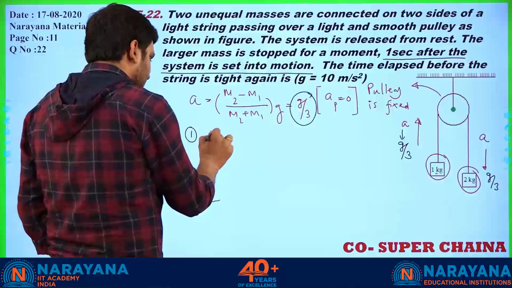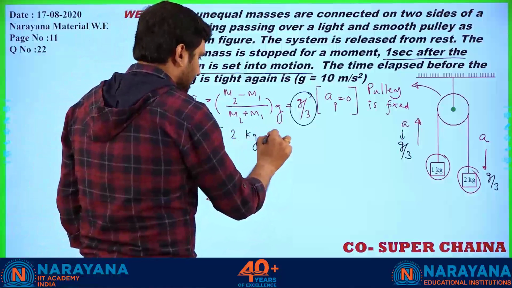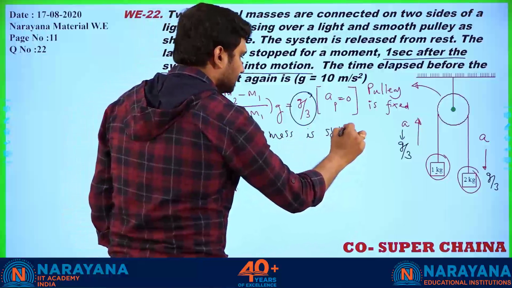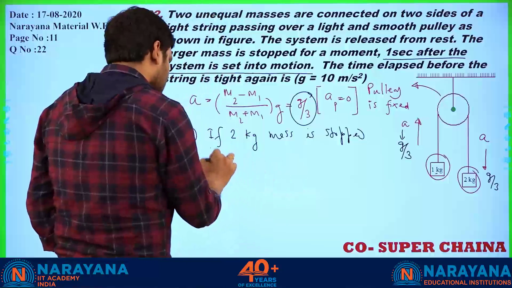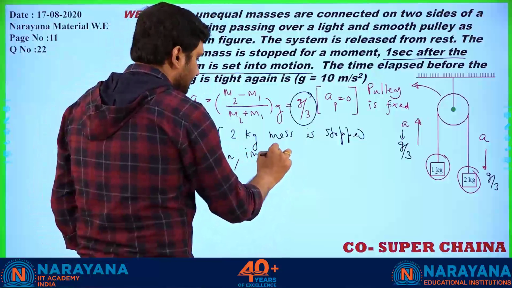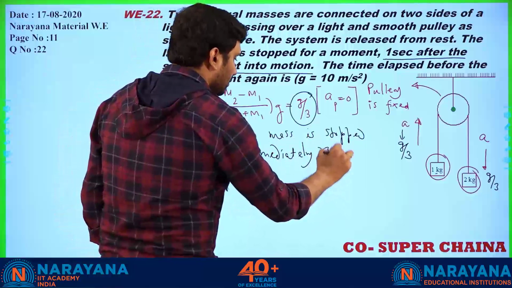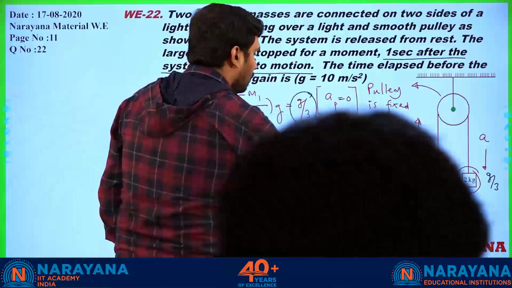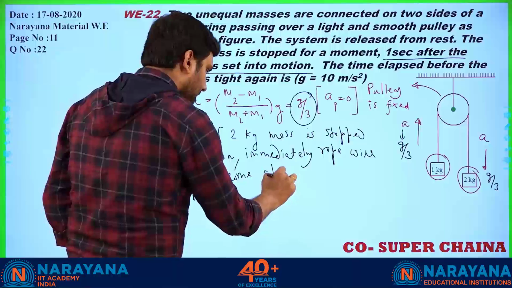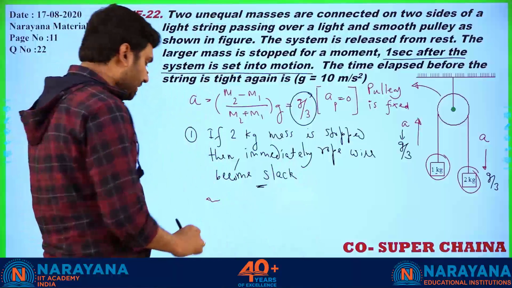First point, if the 2 kg mass is stopped, then immediately the rope will become slack. That is the first point. And what about the second point?